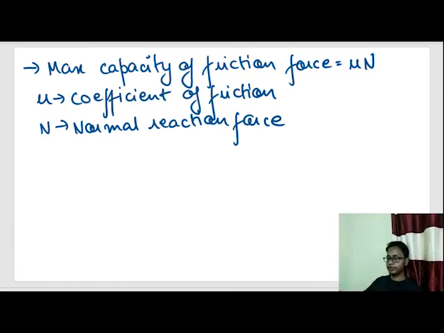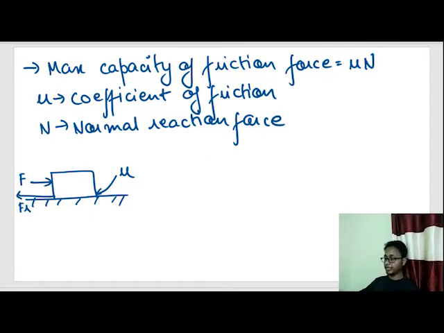Now suppose a block is kept and the coefficient of friction between the surface is given by mu, and I apply some force. What will be the friction force applied, in the opposite direction? Whenever you are dealing with problems of friction, there are steps to solve a friction problem.